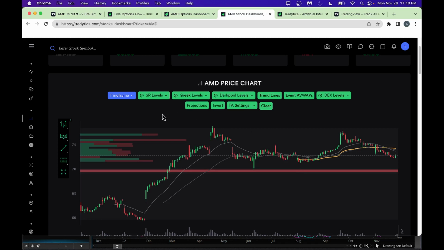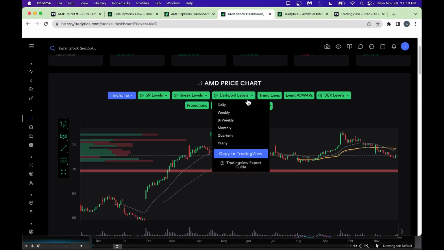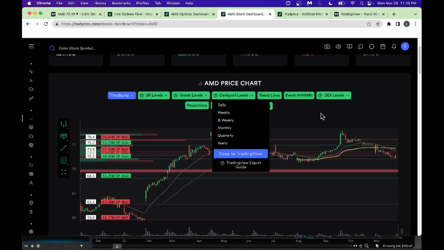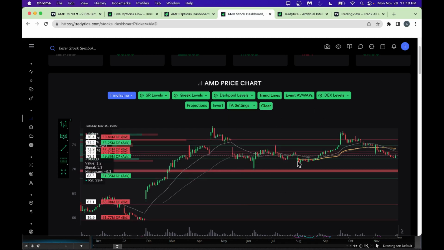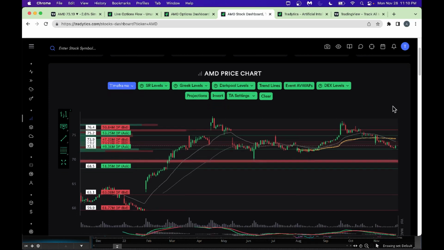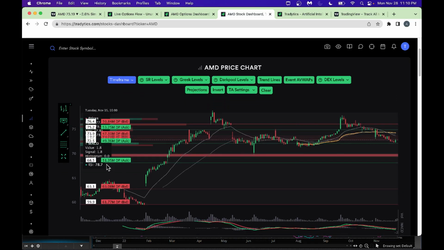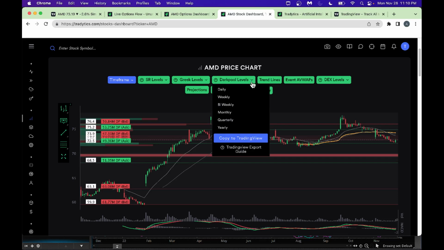And next you can look at the dark pool levels. It's again a very good indicator. Let's add monthly dark pool activity here and go from there. Look, from a dark pool perspective, it's good to look at the dark pool levels. Look, we got a 68.5. That's a high dark pool level, as you can see here. Let's do one thing. It's too many dark pool levels. Let's change it to weekly, so that way we don't get clobbered here with all these dark pool levels.